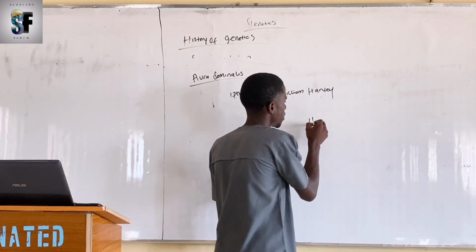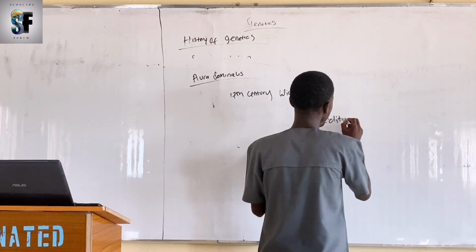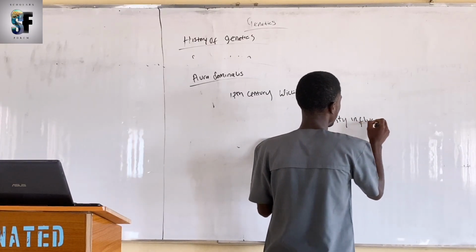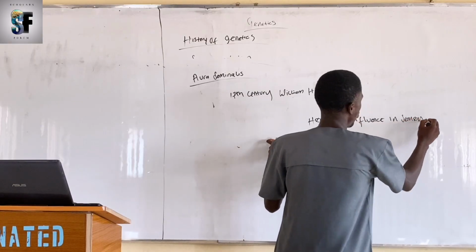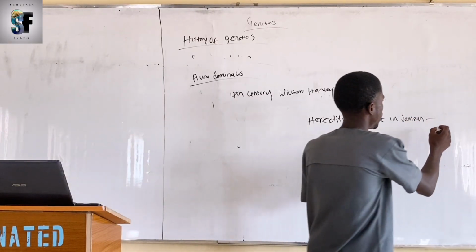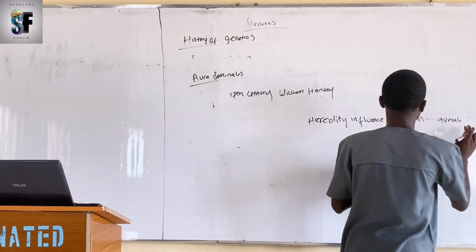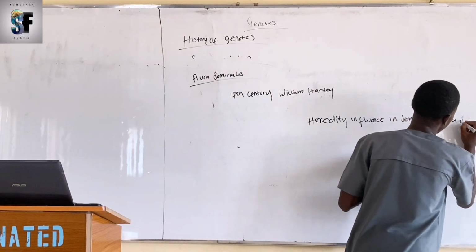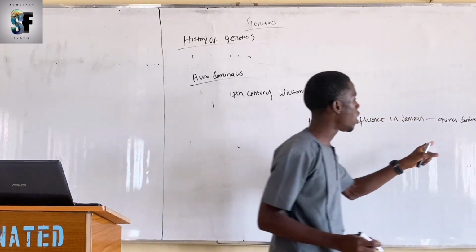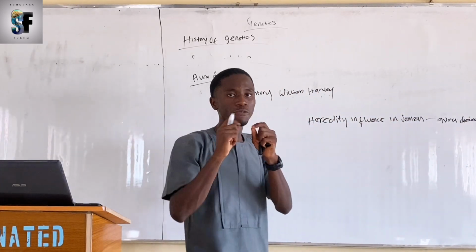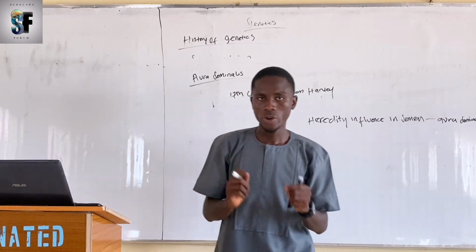Hereditary influence in semen, which we call aura seminalis. The aura seminalis is an invisible force that is responsible for inheritance. We are together to this point.